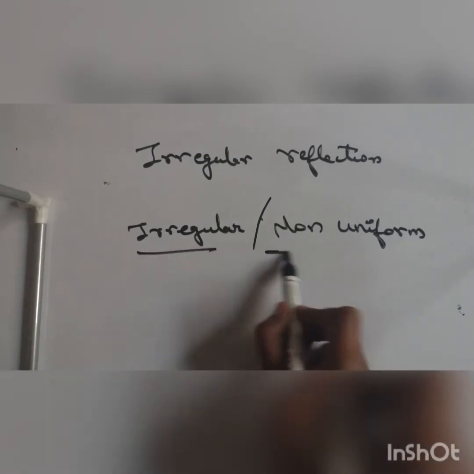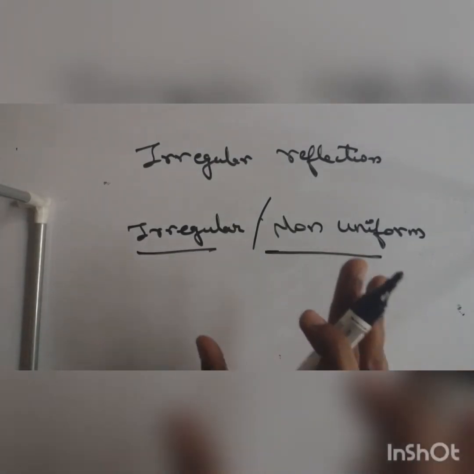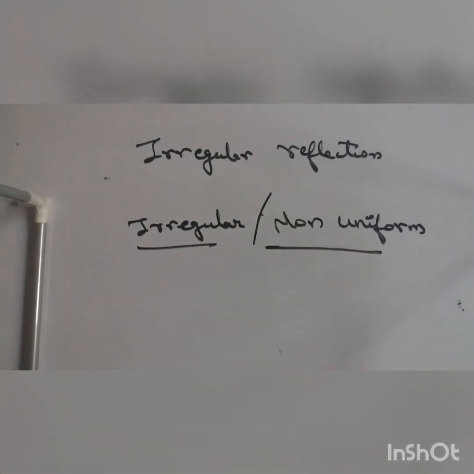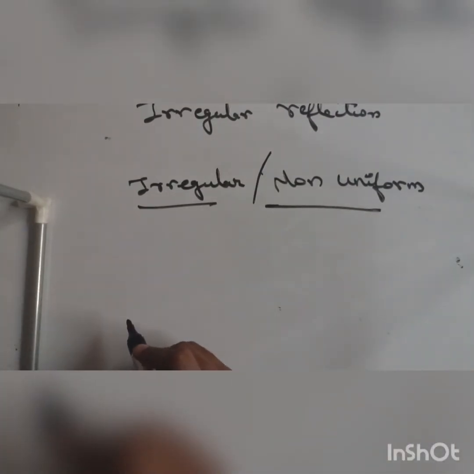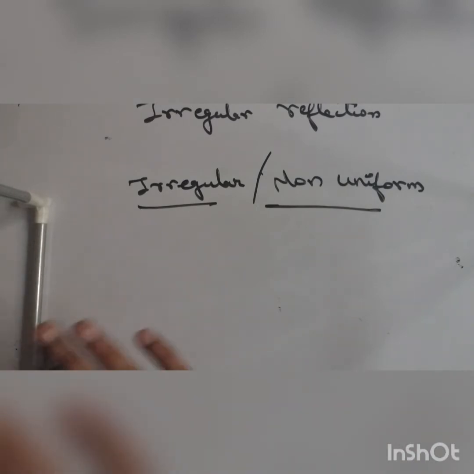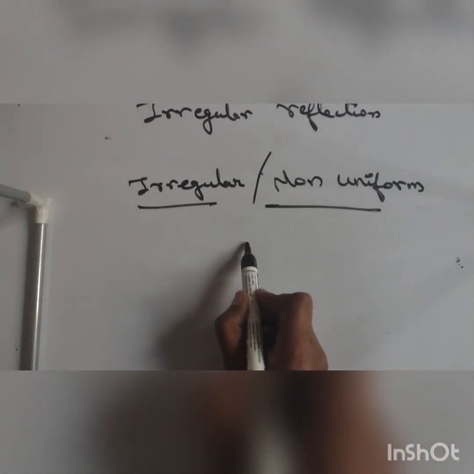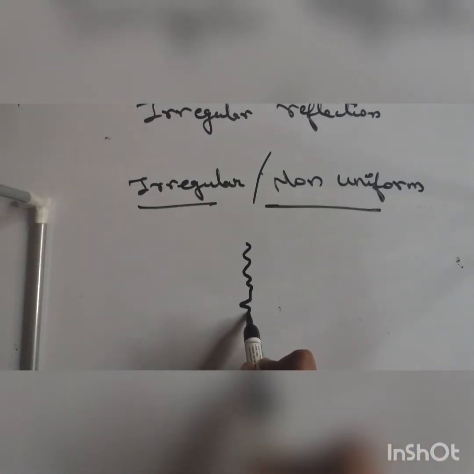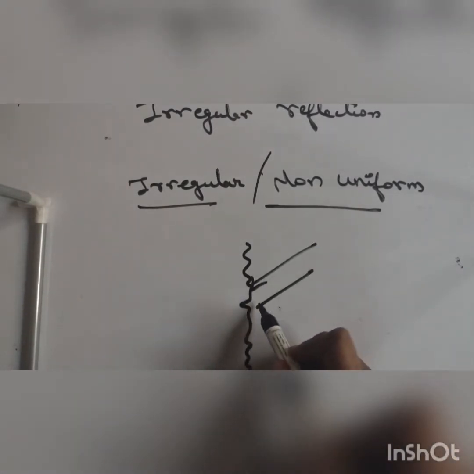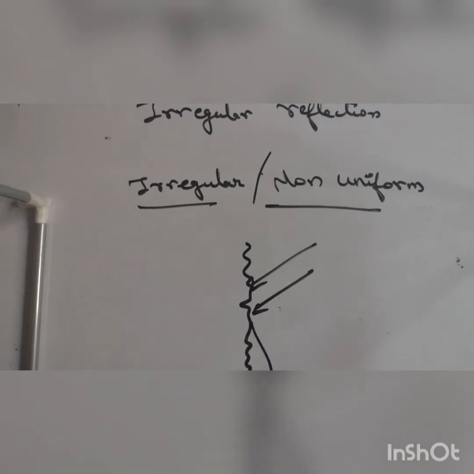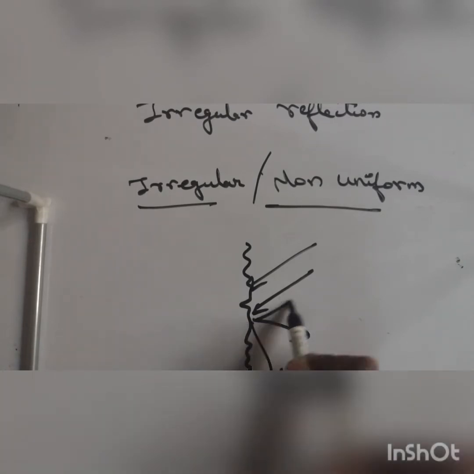Okay, so when the surface is irregular or non-uniform, then we have irregular reflection. For example, I'll give you a very good example again. You get up at 7:15, the school is at 7:30, you will not have any kind of bath, so your face will have some irregularities like this. Getting it? So when the light rays are hitting your surface, there is irregular reflection. The rays are traveling in random directions.